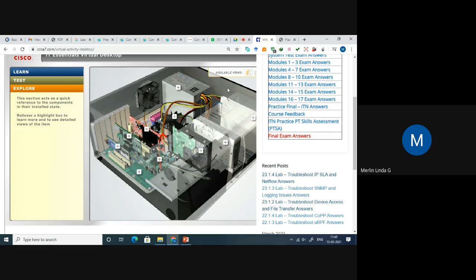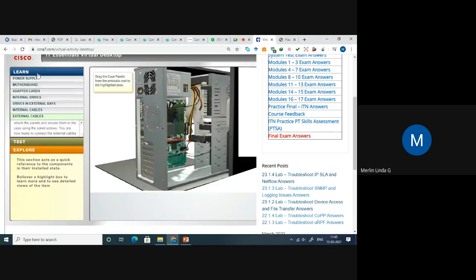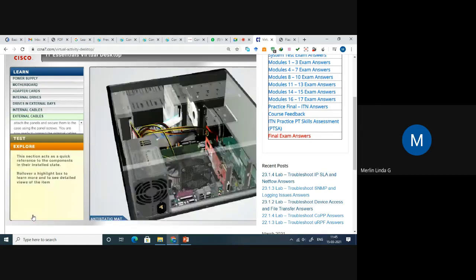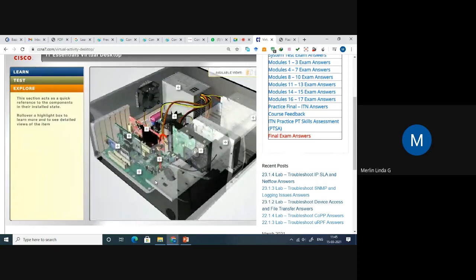So I can see the views. I can tilt my system virtually. I can see the in-depth component, how it is present there, very clearly. So that is the explore part. Learn means you are going to learn the information present in the CPU's components, and explore means you are going to explore where the components are available. By keeping the cursor there, you can get the name of the system's details in depth, right?